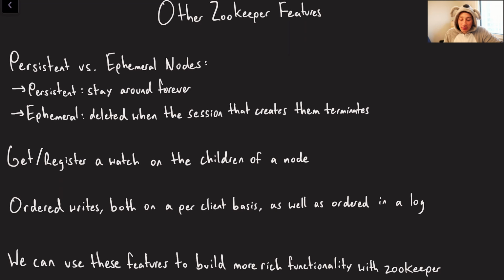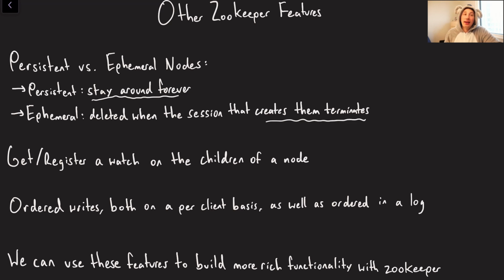A couple other ZooKeeper features that I'm going to quickly cover because they are important for the later part of this video. One is this concept of a persistent versus an ephemeral node. Persistent nodes are written once and they'll stay around forever until they're explicitly deleted. Ephemeral nodes are deleted when the session that creates them terminates.